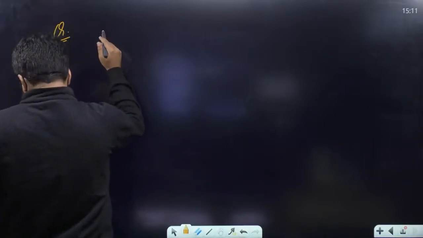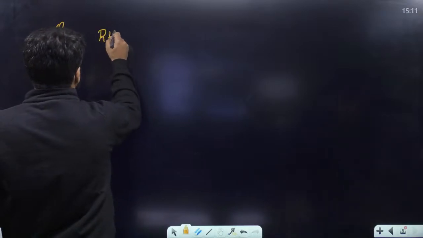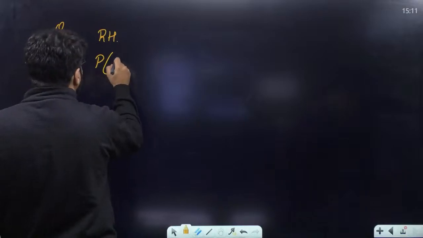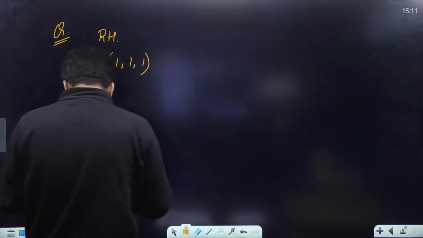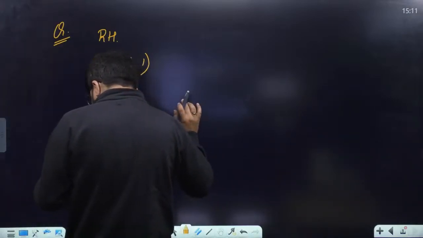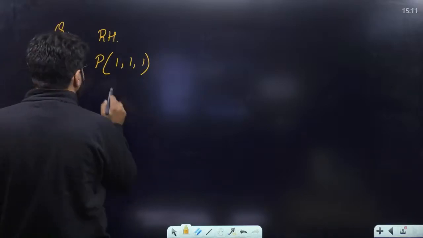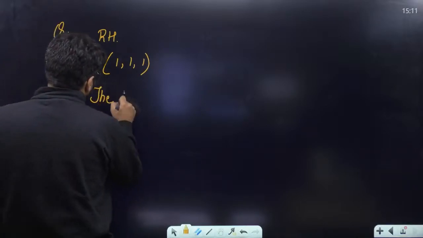There is a right-handed coordinate system. There is a point P having the coordinate 1, 1, 1. The transformed coordinate of P, ये है main question.